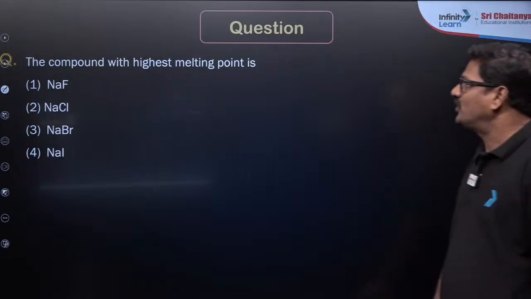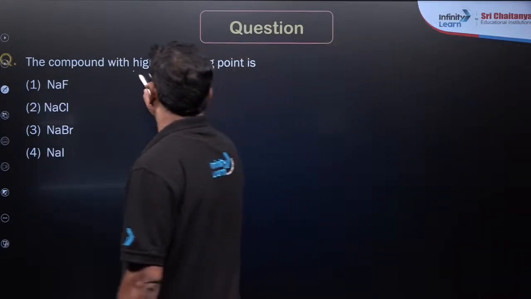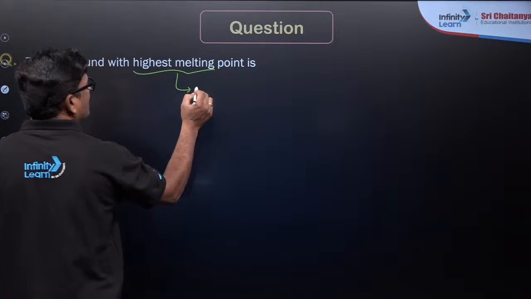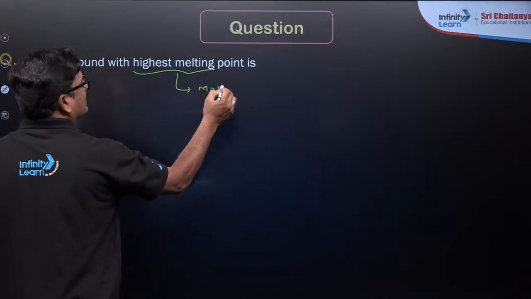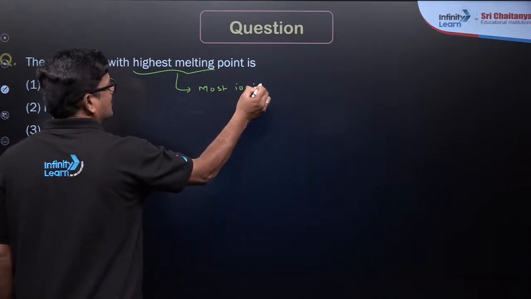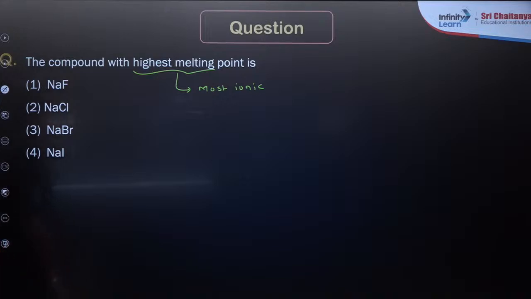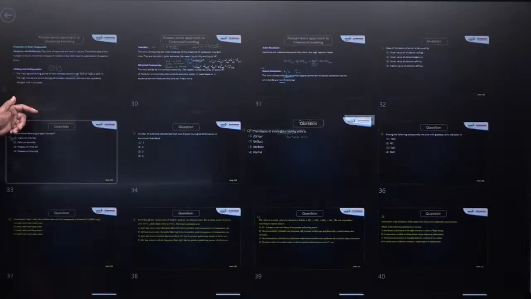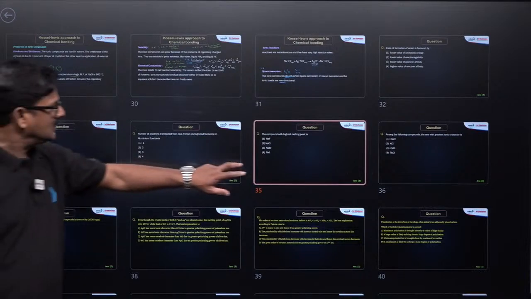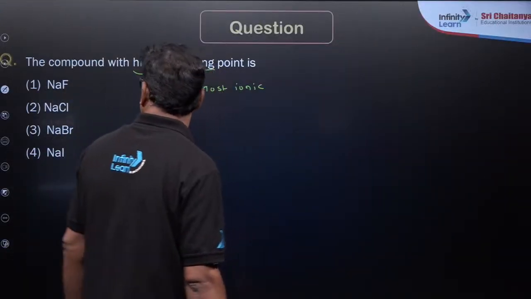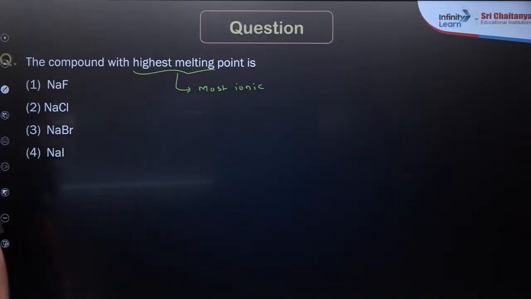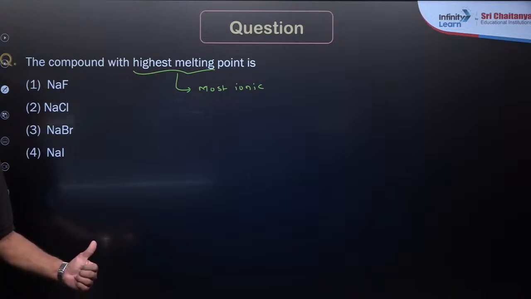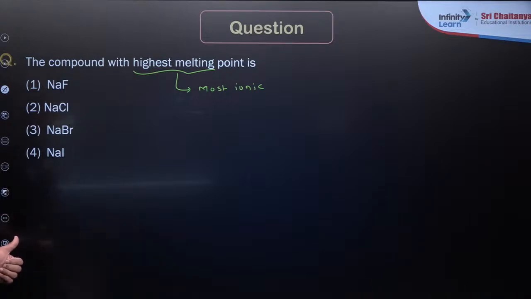The compound with the highest melting point should be the most ionic. So which is going to be the most ionic among sodium fluoride, sodium chloride, sodium bromide, sodium iodide? Answer? Sodium fluoride?